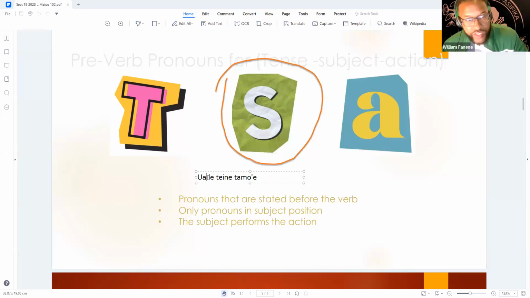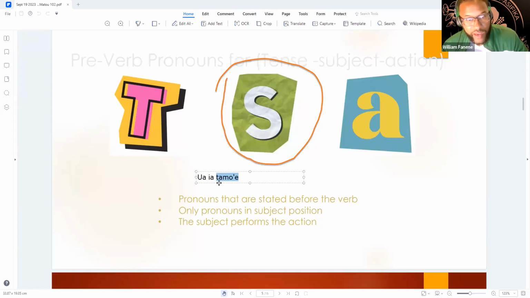Do you know the pronoun for she in Samoan? So instead of saying le teine, we would say, like, she has ran. In this case right here, the pronoun would be ia. So ua ia tamoe. That's how we would do our tense and then our subject and then our action after that.